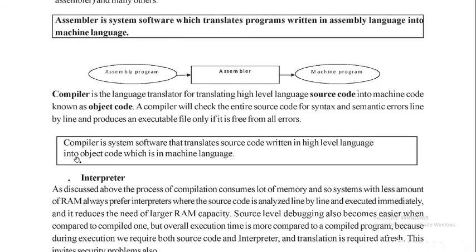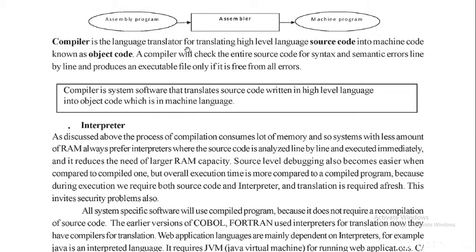Now again, I am taking the compiler. A compiler is a language translator for translating high level language source code into machine code. This is another type of translator, translating high level language source code into machine code known as object code. So there, assembly language was the source code. Here, high level language is the source code, converted into machine code because machine code is understood by the machine.